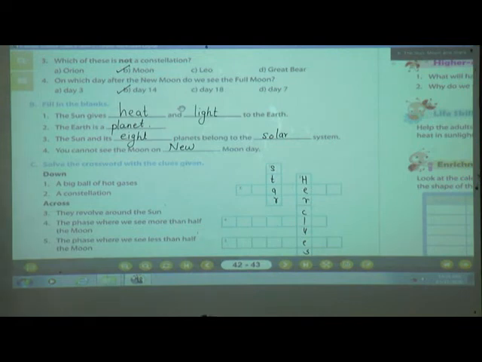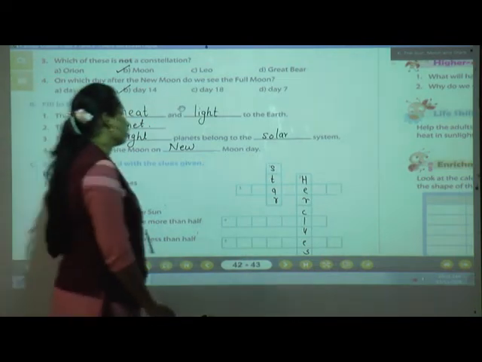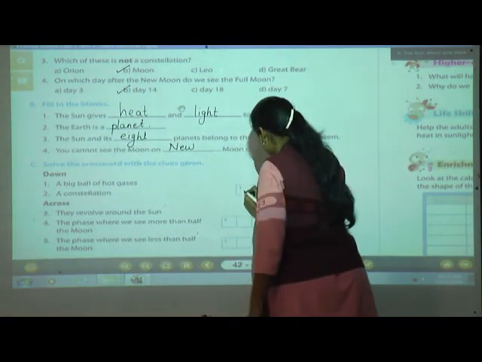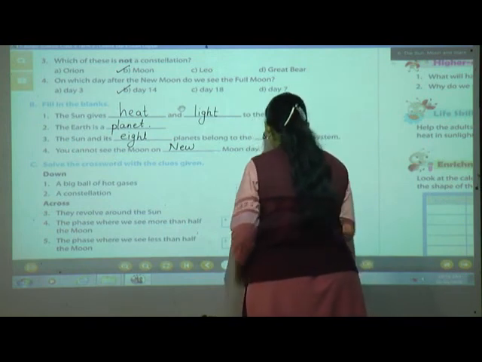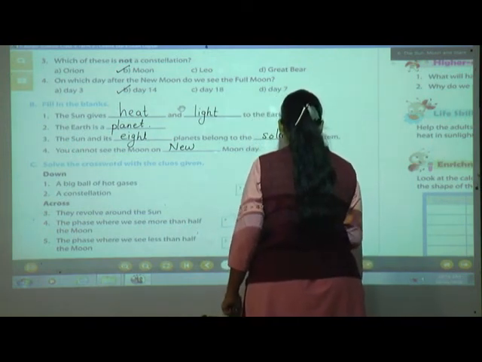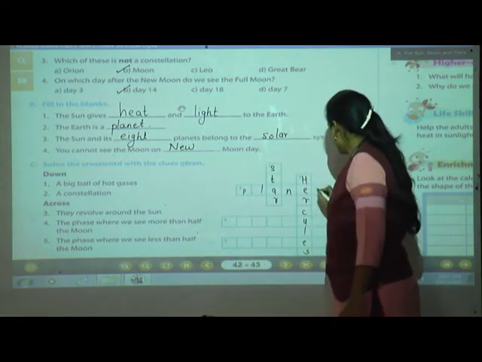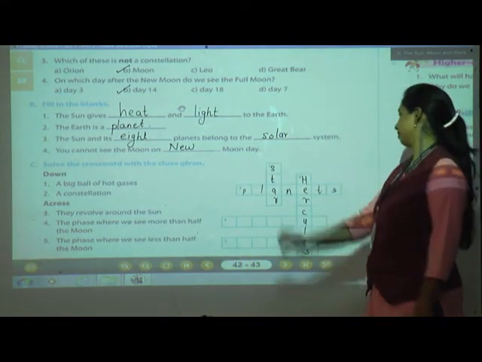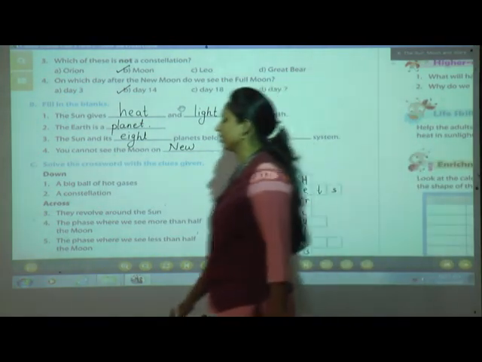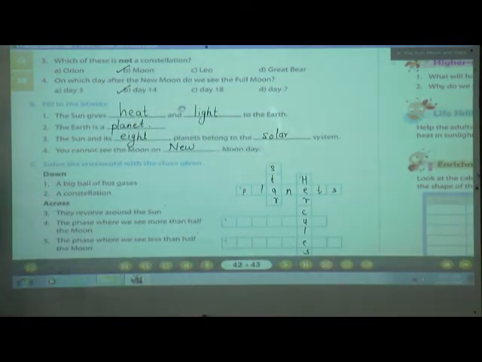They revolve around the sun. The third one, what did they say? They revolve around the sun. Who revolves around the sun? Planets, isn't it? So planets revolve around the sun. So the third one, PLA, already they had given. So PLANETS, planets, isn't it? Now the fourth one.